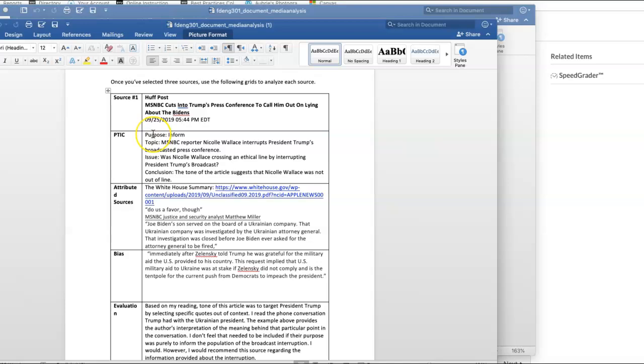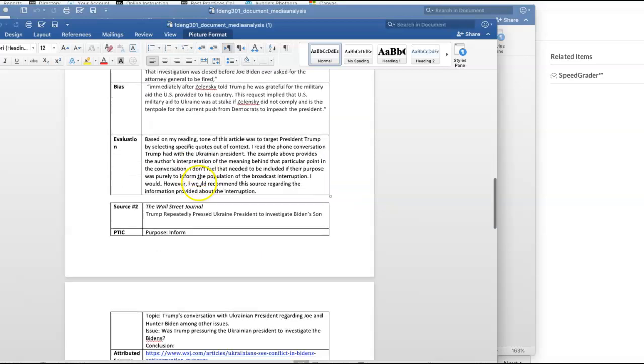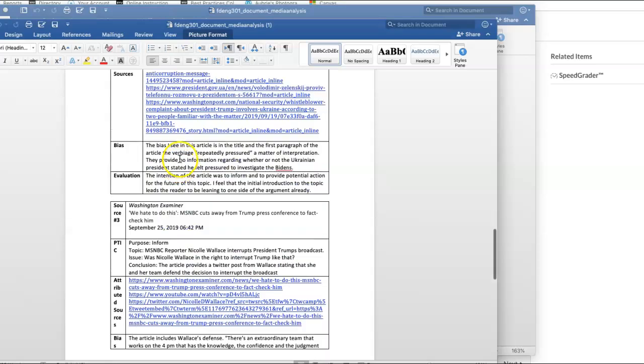Then you answer the PTIC, the purpose, the topic, the issue, and the conclusion. So is the purpose to inform? Is the purpose to persuade? In his second article down here, right, he has another inform and inform.